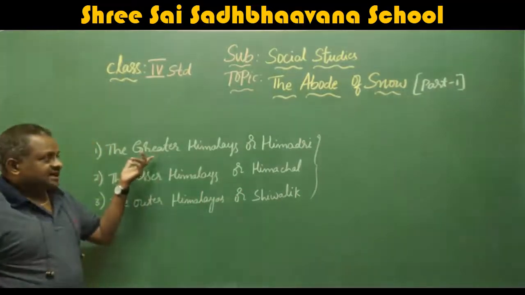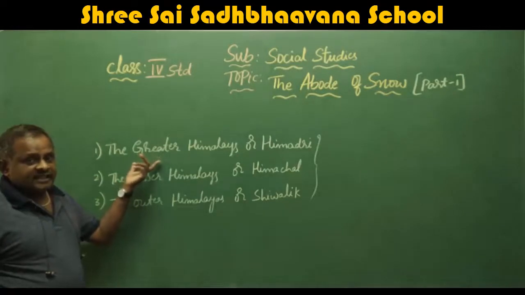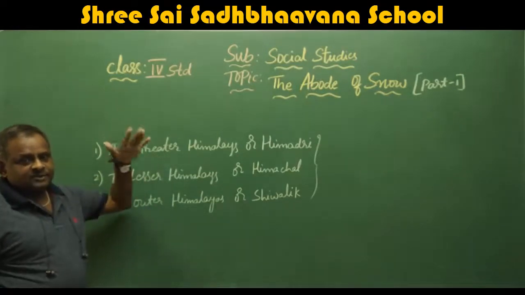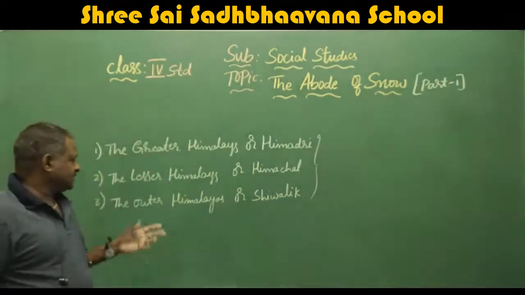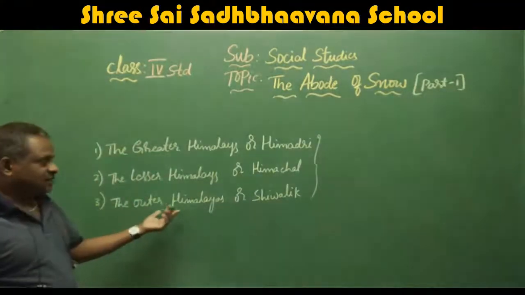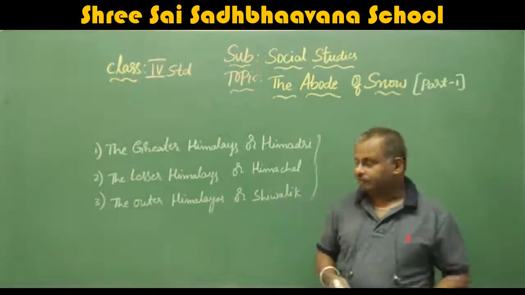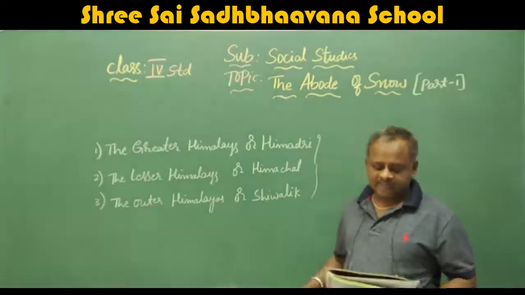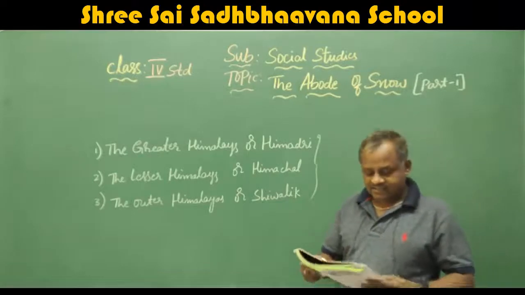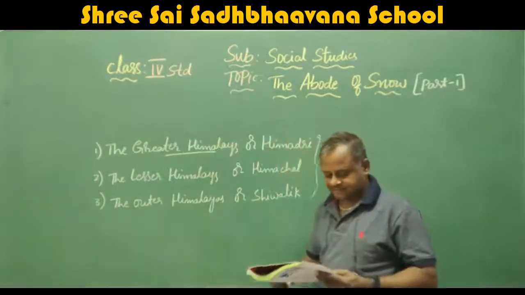The first one is the Greater Himalayas. As the name itself shows, greater height, that means more height places. Next, the Lesser Himalayas, less height places. The Outer Himalayas means the outer ring, that means borders. Borders is called as the Outer Himalayas. Next we will go in detail with the Greater Himalayas.